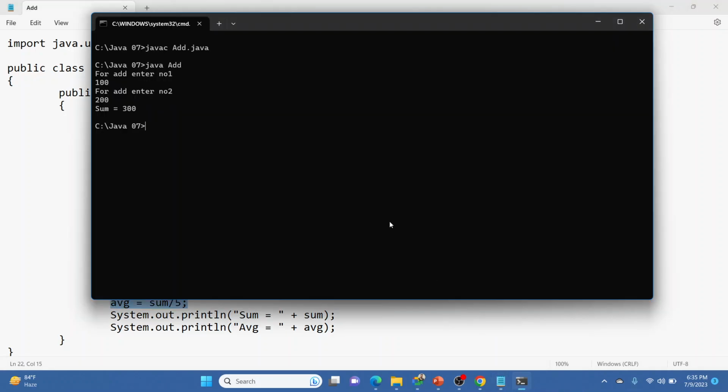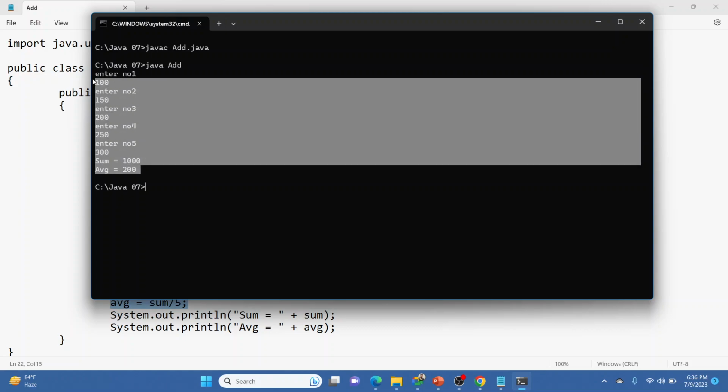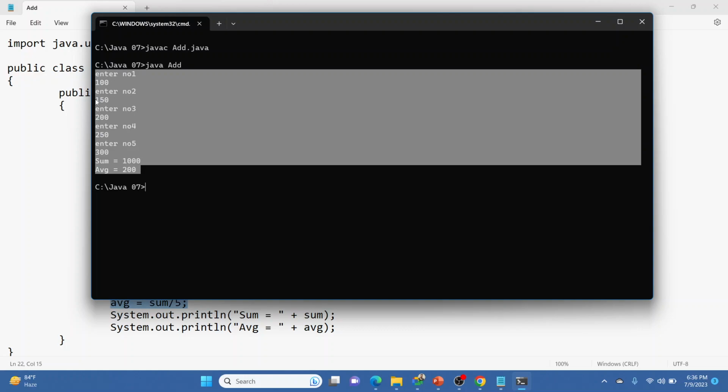Now again CLS, then javac add dot java, not the class file. If there is any error, so there is no error, it is compiled properly. So it asked for number 1, so I entered 100, then 150, then 200, then 250, then 300. So summation is 1000 and average is 200. It is correct, right? So this is the way we are going to perform some calculations in programming. So this is the basic thing.